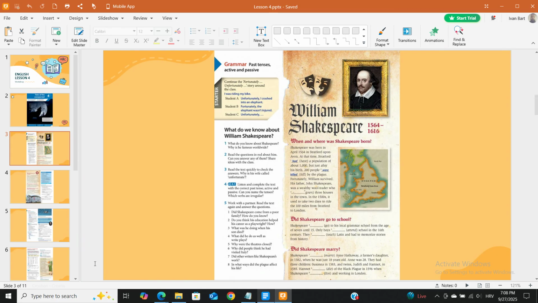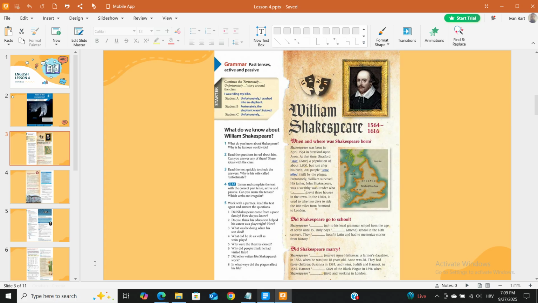He went to his local grammar school from the age of 7 until 15. Only boys attended school in the 16th century. They were taught Latin and had to memorize stories from history. Did Shakespeare marry?